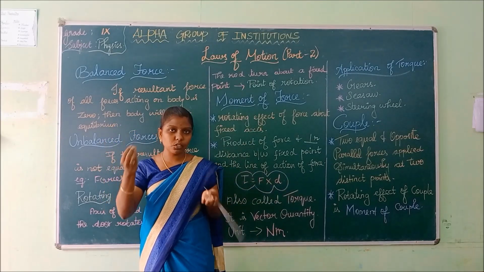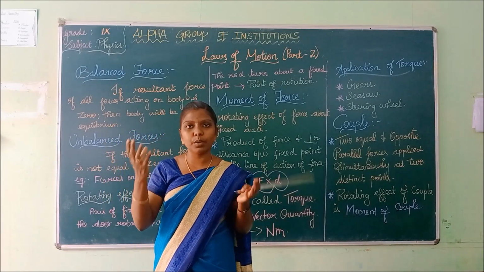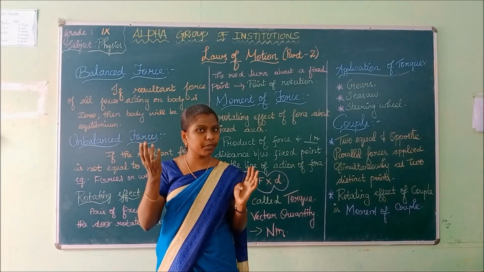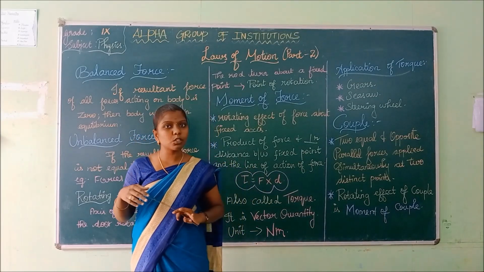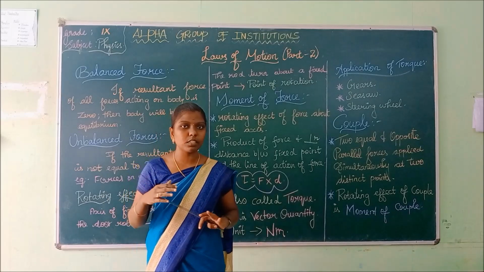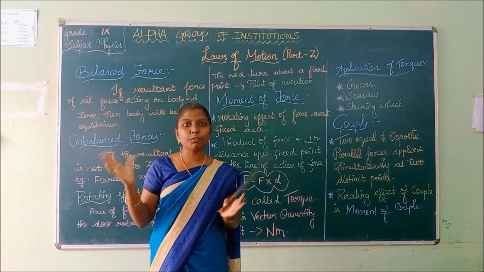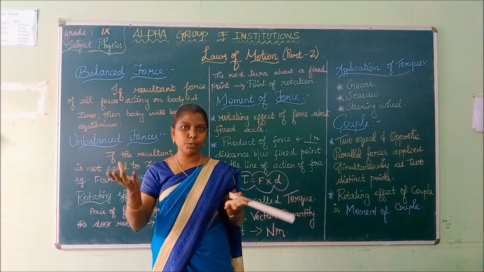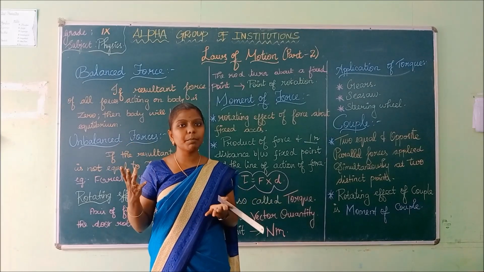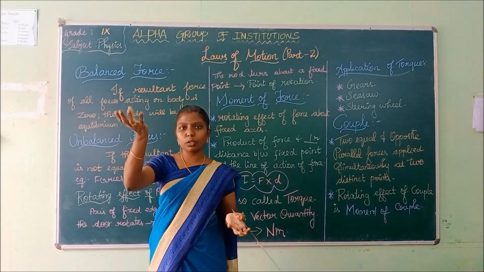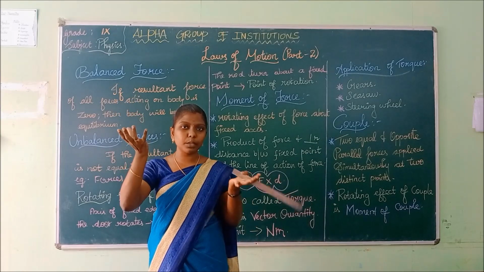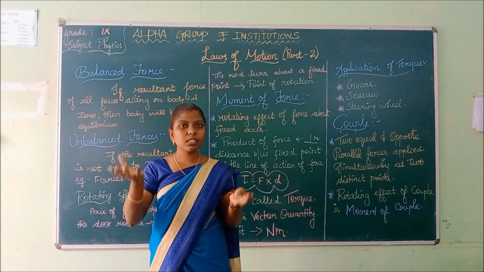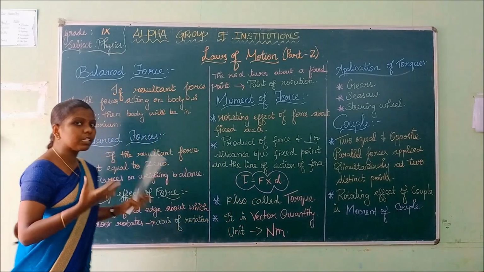If you go to a shop, the shopkeeper will weigh the quantity with the help of the weight balance. Nowadays, weight balances are replaced by digital balances. But for weighing the quantity, they will use a weight balance. One quantity will be at the top, the other quantity will be at the bottom. This is the example for unbalanced force.